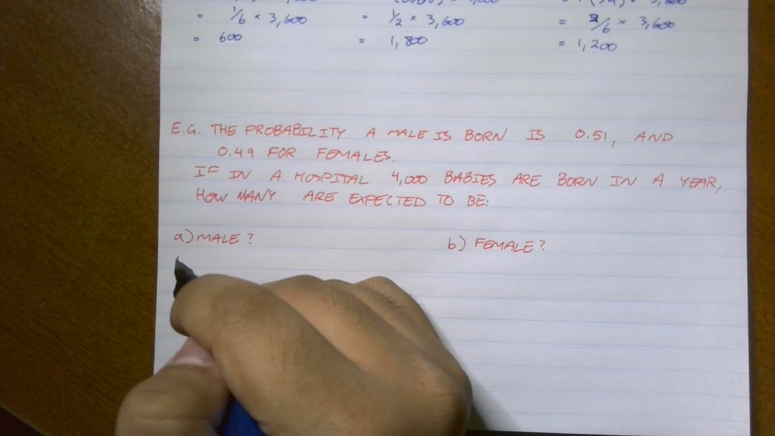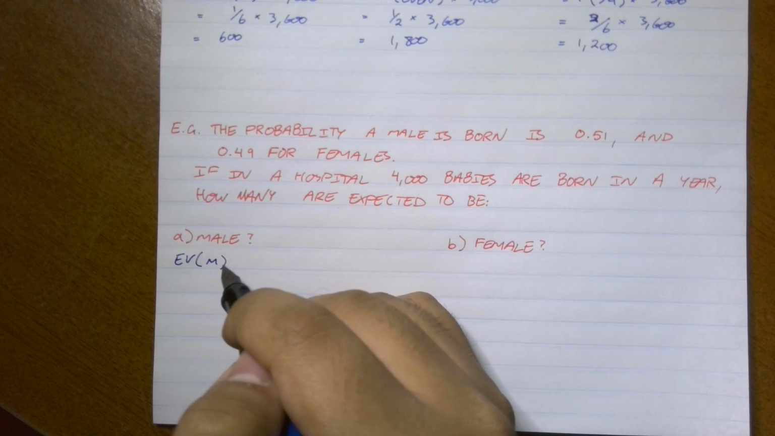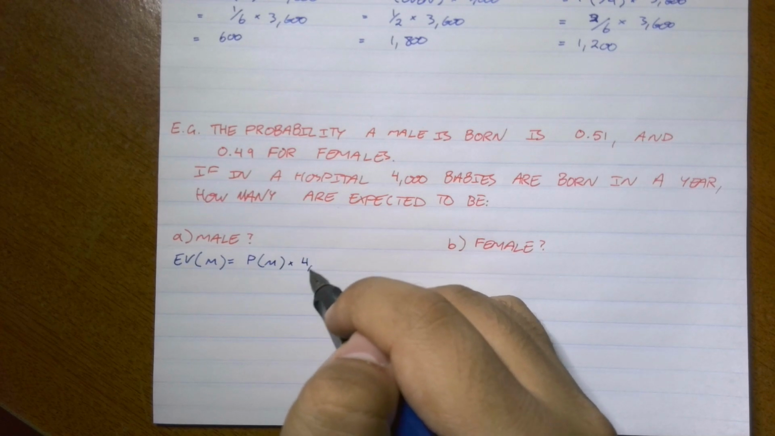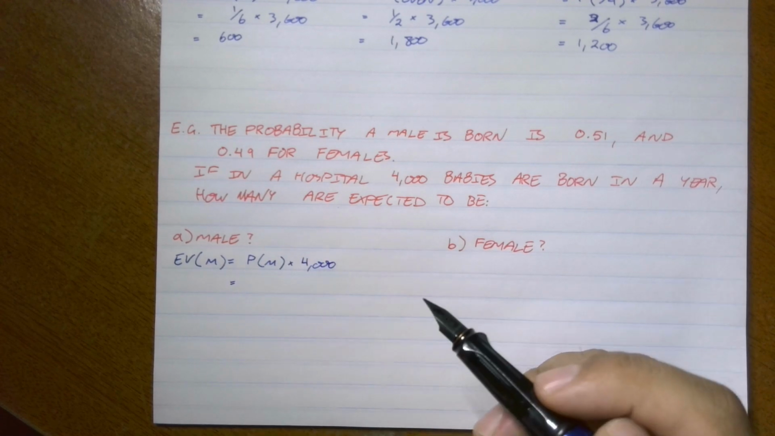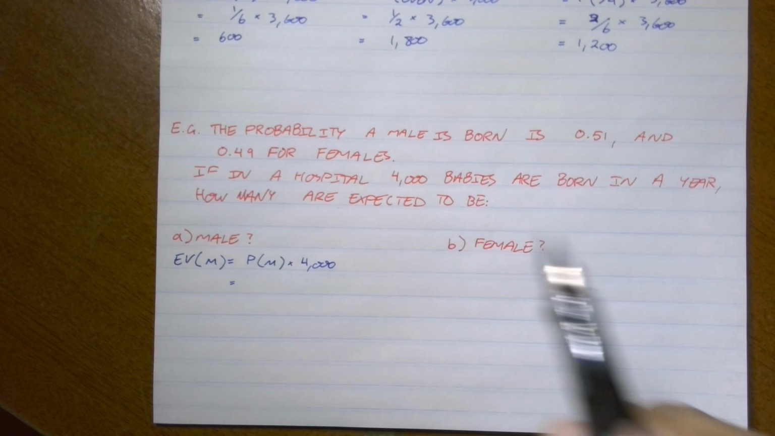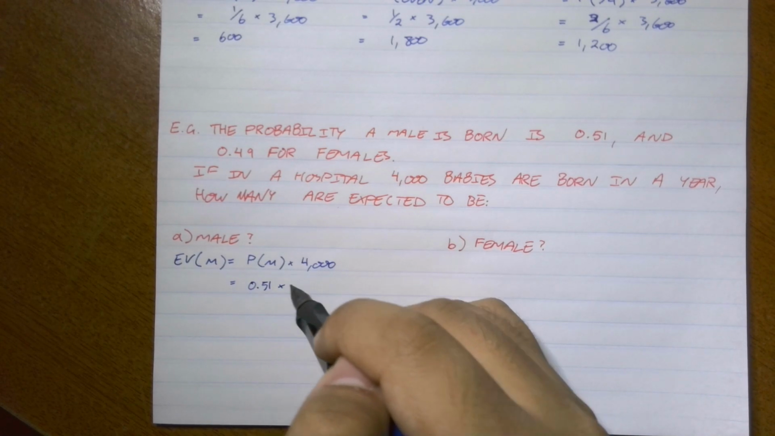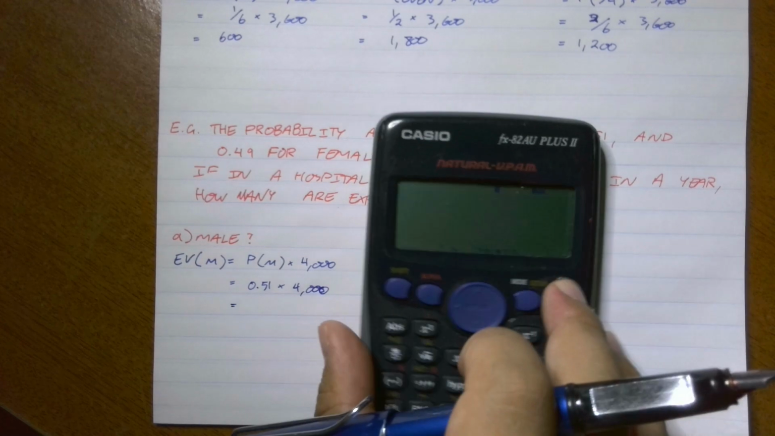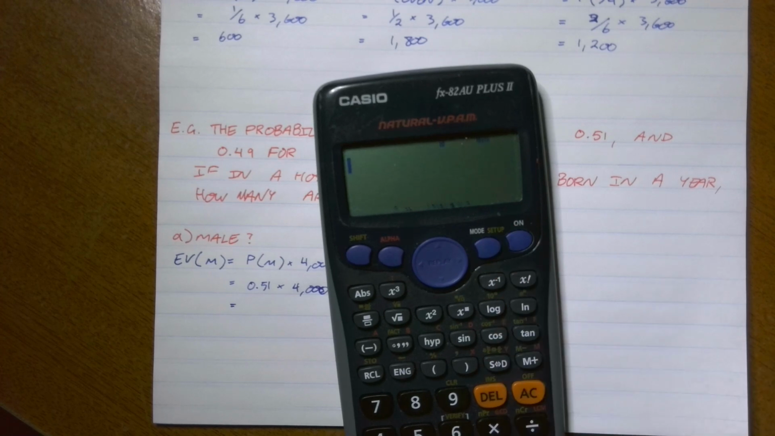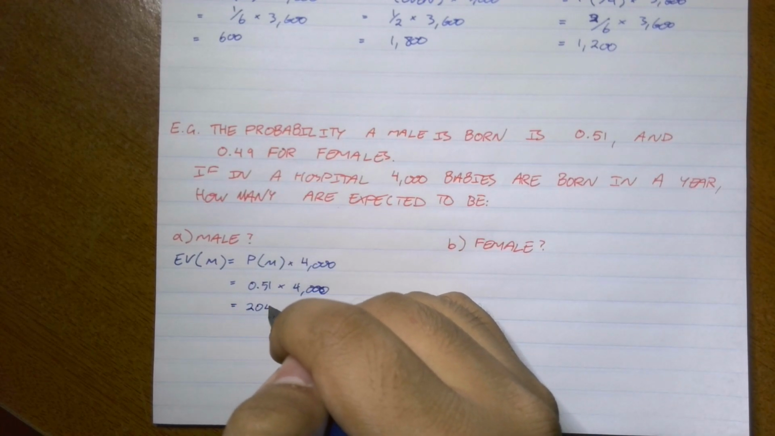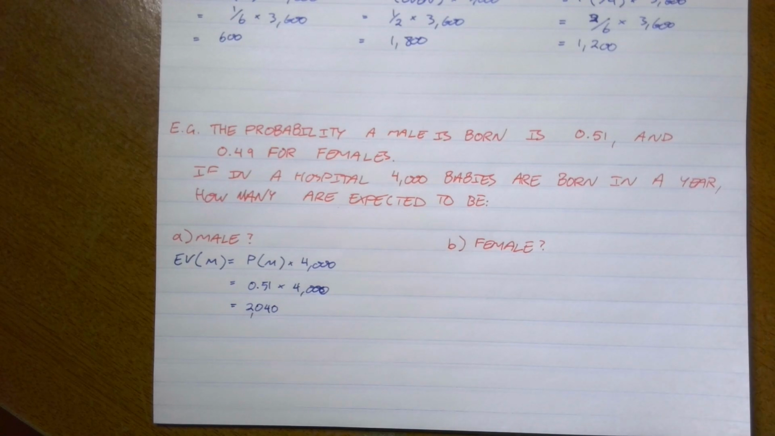So we can write this as expected value for males is equal to the probability of being male times 4,000. The probability of being born male is given here at 0.51. We're going to multiply this by 4,000. So we can get 0.51 times 4,000, so 2,040 males.